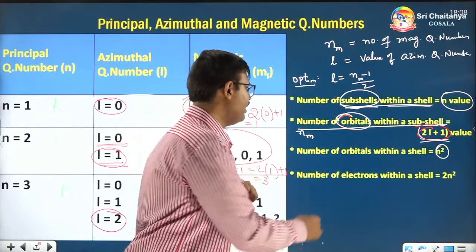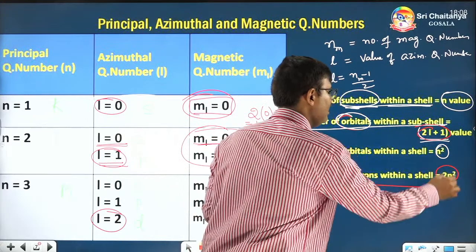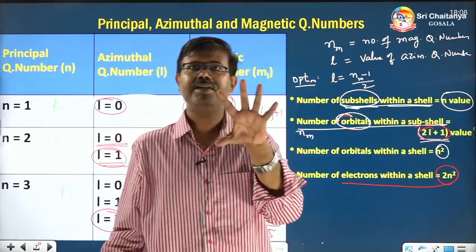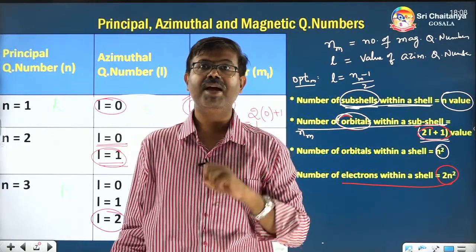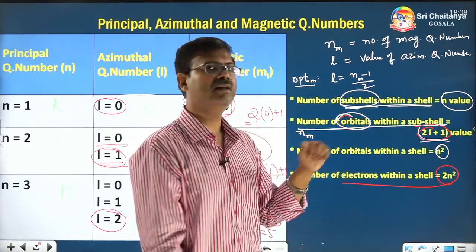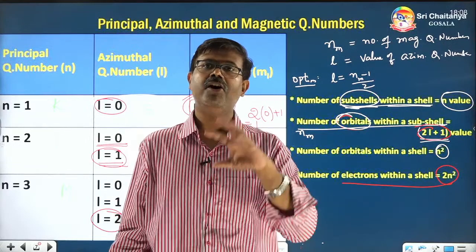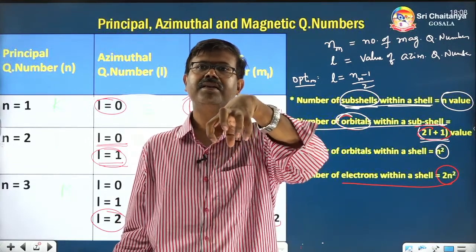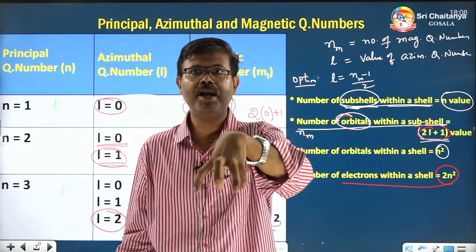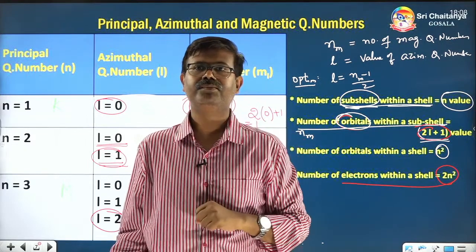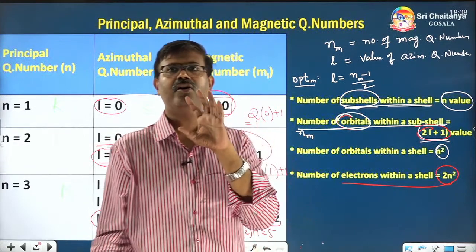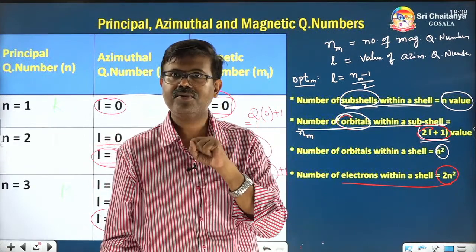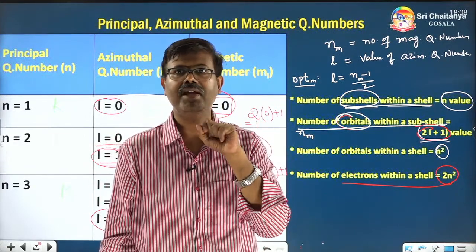Now lastly, the number of electrons within a shell. Within a shell, how many maximum electrons can fit? We know that within any shell, the number of orbitals, or houses, present is given by the formula n square.